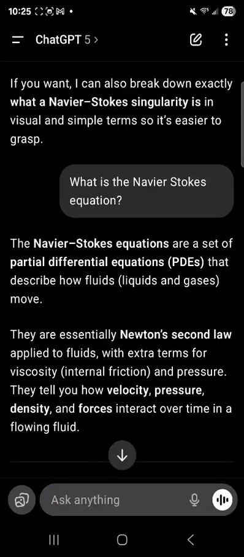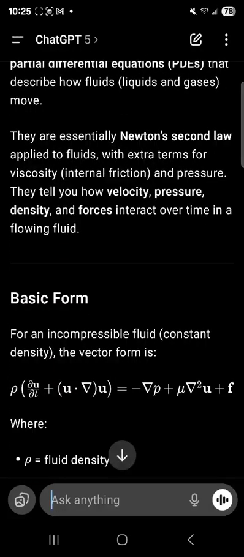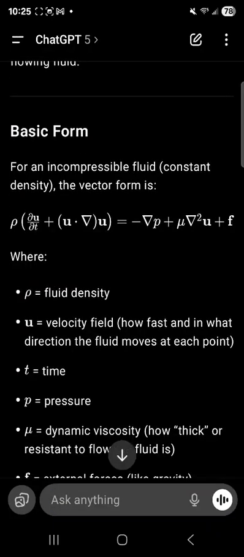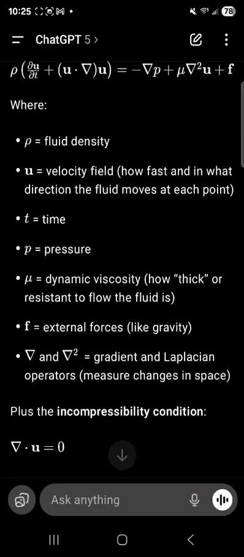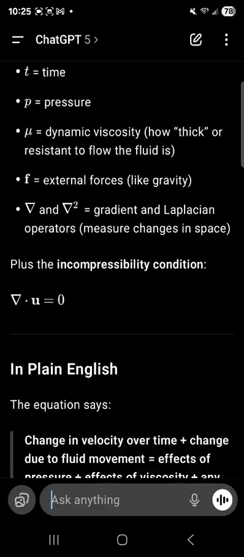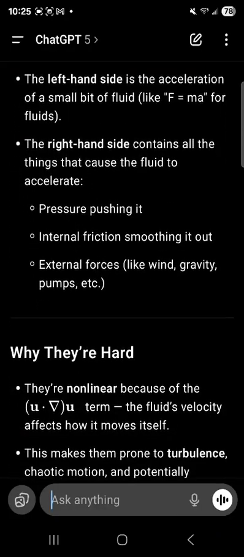So then it tells you it's a set of partial differential equations. Okay, great. They're essentially Newton's second law applied to fluids. So now here's the key. Who is Newton and what is his second law? See how we're thinking about things in light of students seeing this information for the first time. So we have the equation, the different values, definitions, and okay, so AI has given that prompt, right?